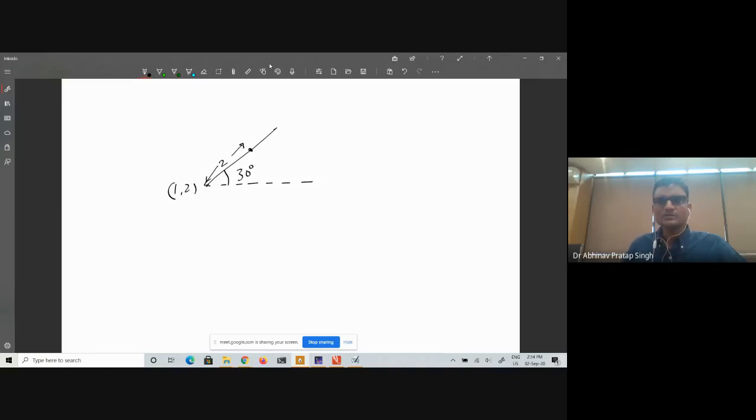Now this is a difficult problem if you don't know trigonometry, because you have to find out the x value, you have to find out the y value, then add it into this and do all these things. But in TikZ what you can do is say 1, 2, go till here, and then add a coordinate which should go at an angle of 30 degrees and by 2 units.